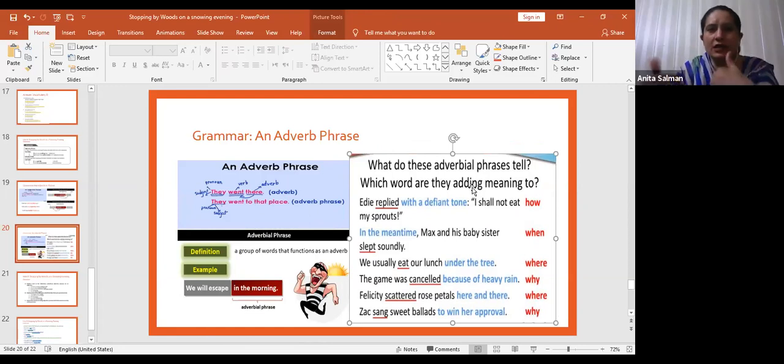Adverbial phrases tell us about how, when, where, and why. They give information about how, when, where, and why an action has taken place. And when you see the example, it will be clear to you. Okay.